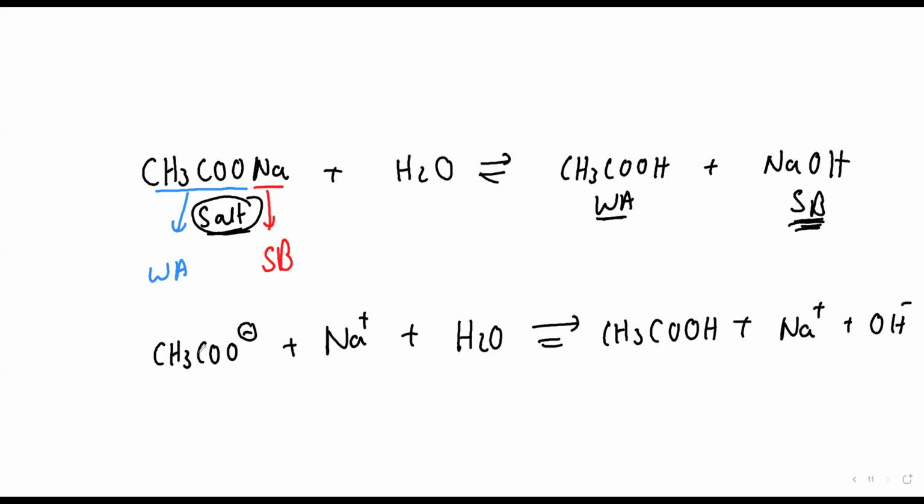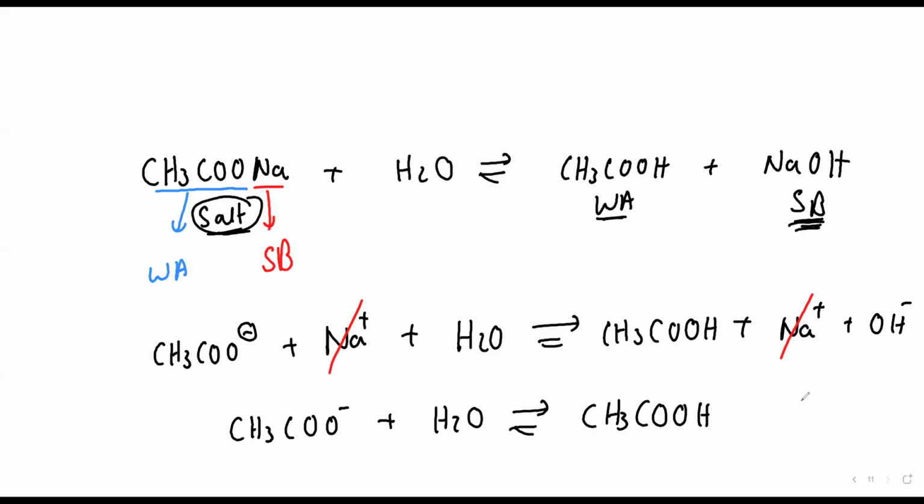Which are the common ions which you can cancel on both sides? Na. Very good. So now what will remain in my solution? This will remain as it is. Water will remain as it is. In my final solution, which ions are there? OH is acidic or basic? OH represents base. So my final solution will be basic. And OH is negative, so we call it anionic hydrolysis.